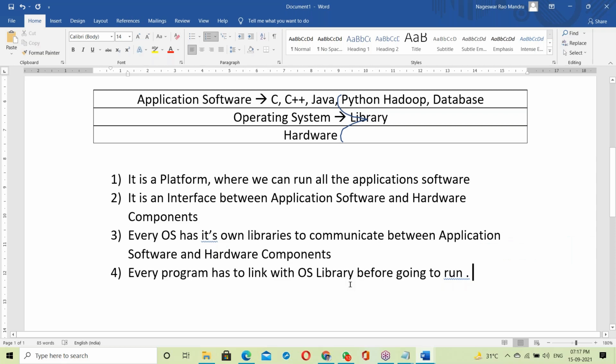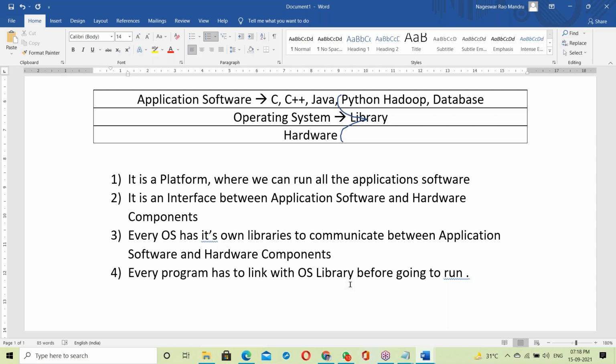Your question: other than the library, what does an OS consist of? Device drivers also, to communicate with hardware components. Device drivers, libraries, and OS commands will be there. Next is the kernel. In every OS there is a kernel part.